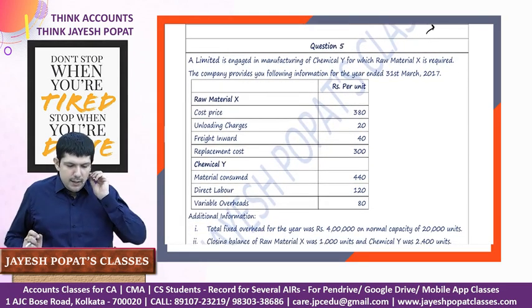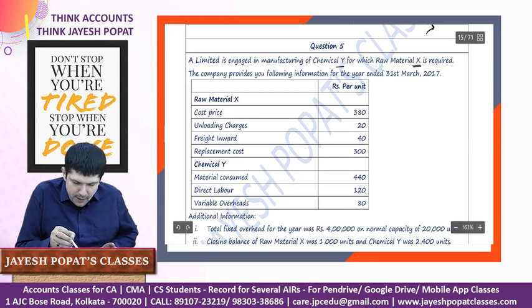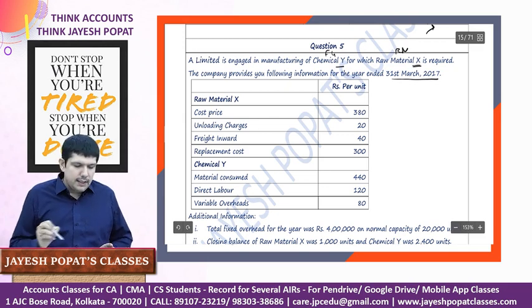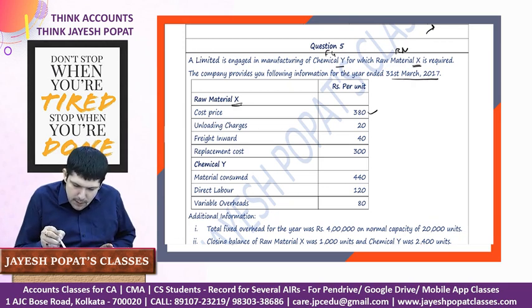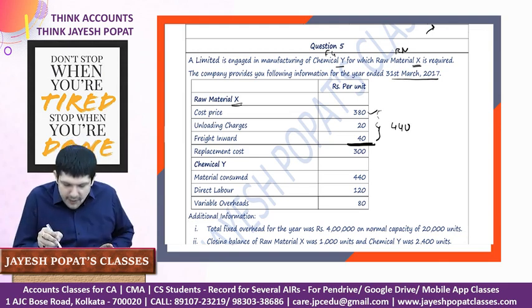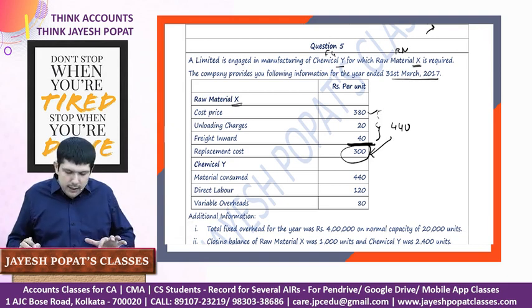A Limited is engaged in manufacturing chemical Y from raw material X. So this is my finished goods, this is my raw material, right? The company provides you with the following information for the year ended 31st March 17. Raw material X, the cost price is so much, unloading charges, freight is so much, so this will be considered as directly attributable expenses, and the total cost here would be calculated as 440, 380 plus 20 plus 40, whereas the replacement cost is only 300, so there is a decline in the price of the raw material.